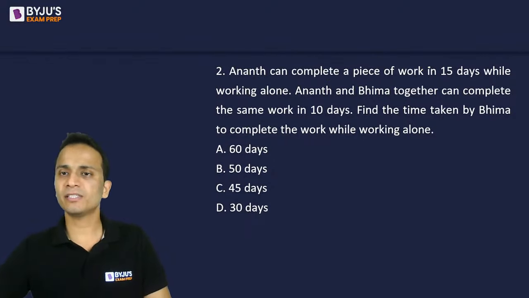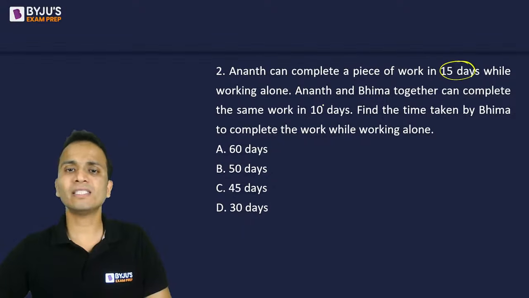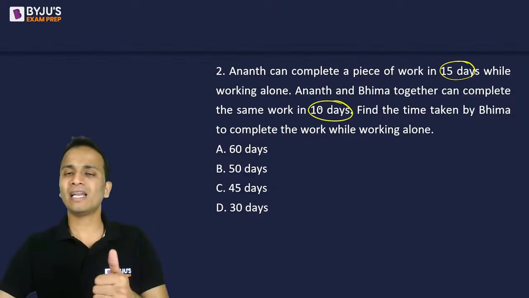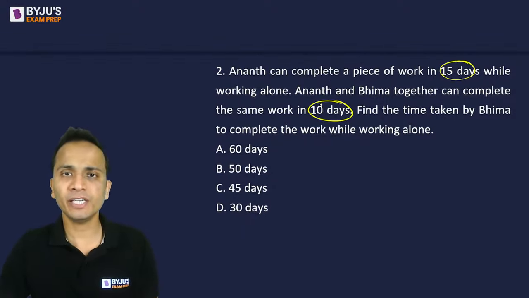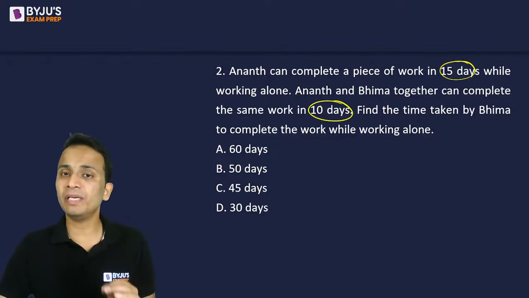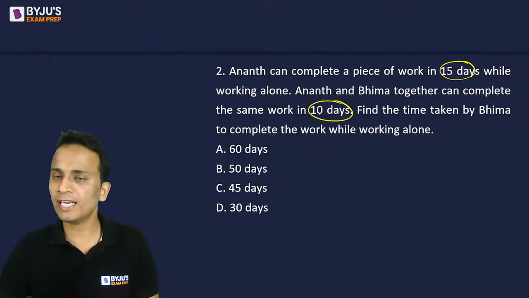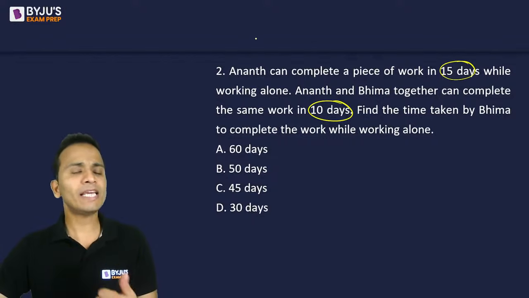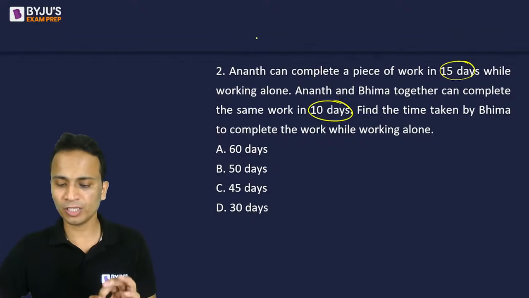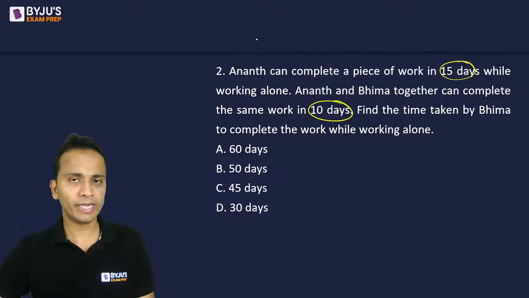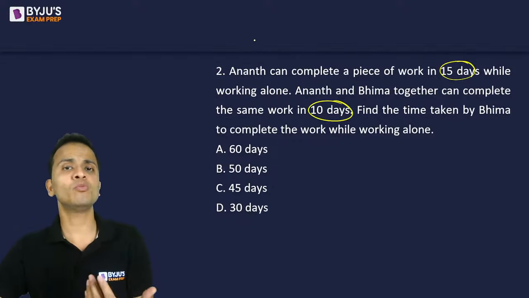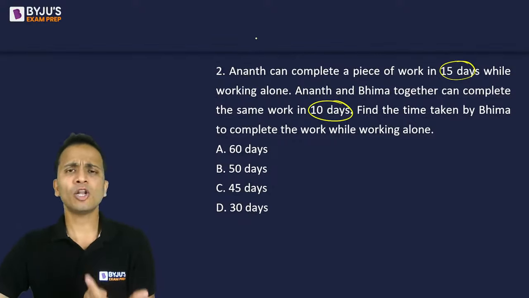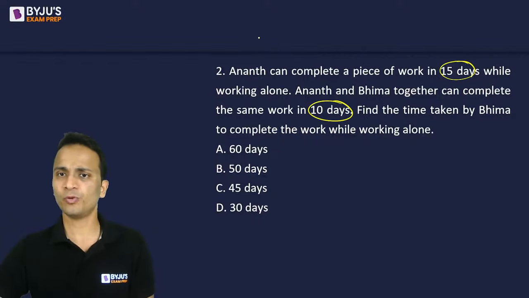Now the trick behind this type of question is that you can see two numbers in the question. Anant alone can finish the work in 15 days and Anant and Bhima together can finish the work in 10 days. Like in the previous question, I started by assuming the total quantity of work, which was assumed as 60. What is the logic behind assuming this total quantity of work?